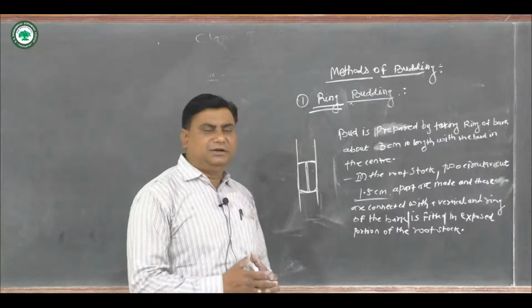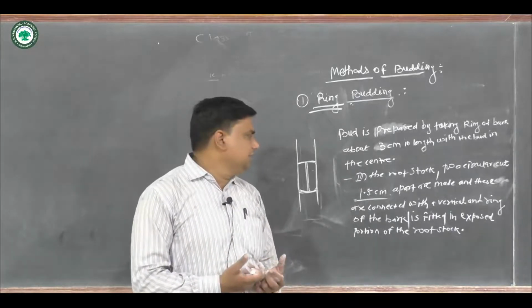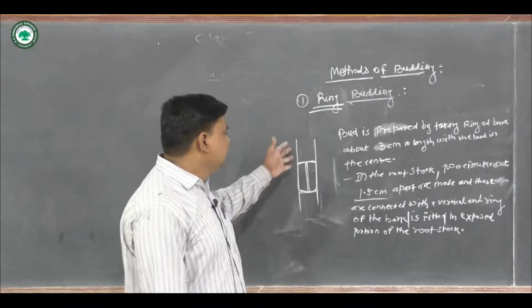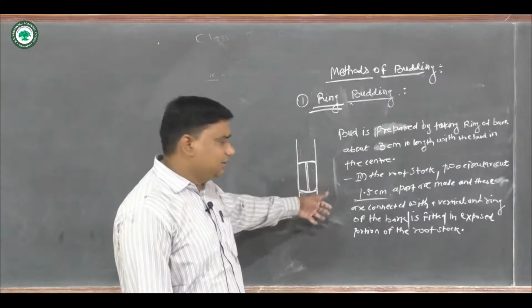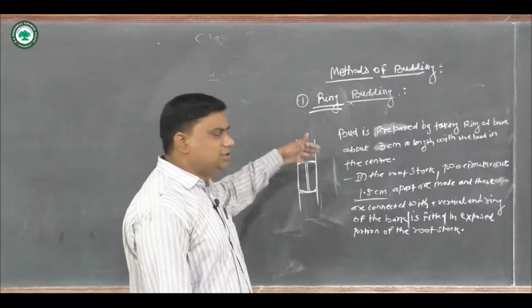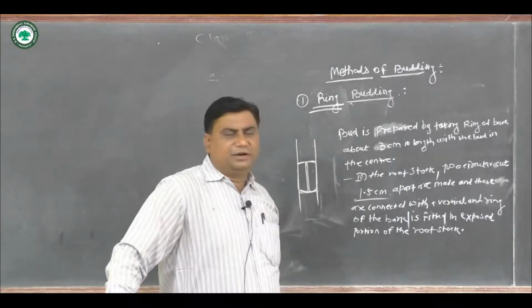Then it is tied as usual and the union takes place. So this much occurs in ring budding. For instance, cinchona is an example of ring budding.